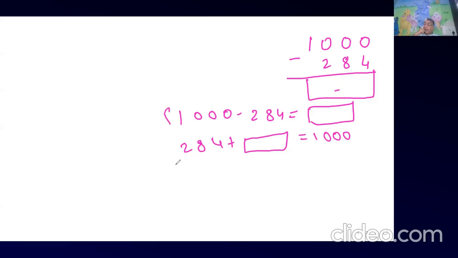Those who have not understood, I want confirmation. I'll go very slow and explain you. No problem. Everybody understood this part, yes or no? Very good. So that means I should have some number here, when I add it to 284, I should get 1000. So that means 1000 minus 284, you do it.